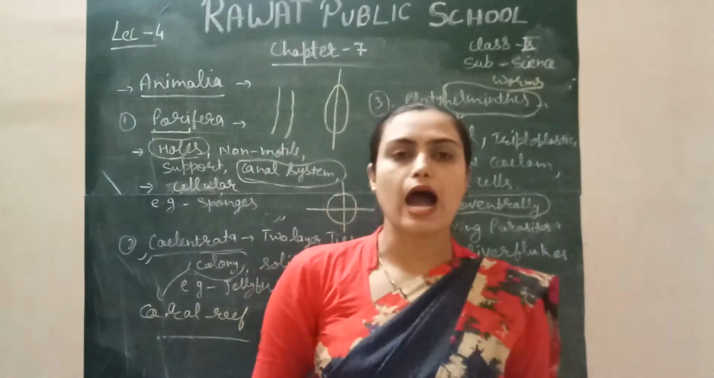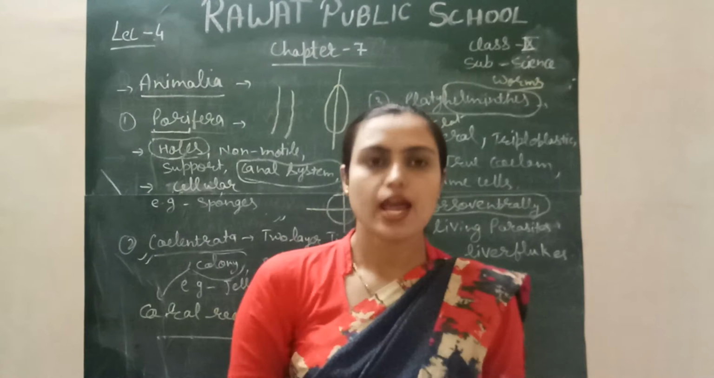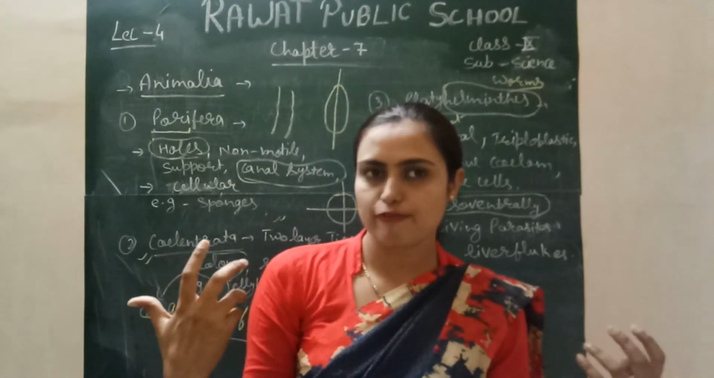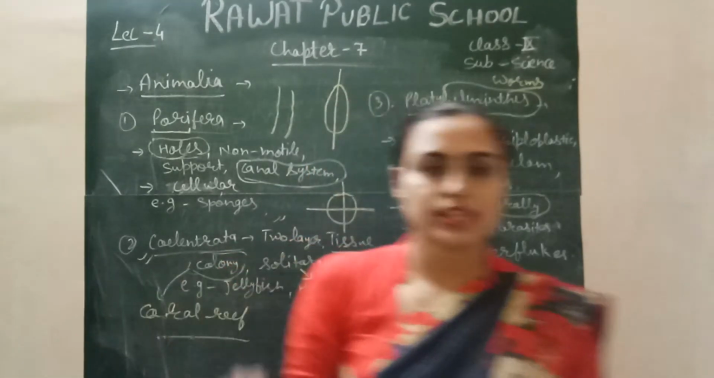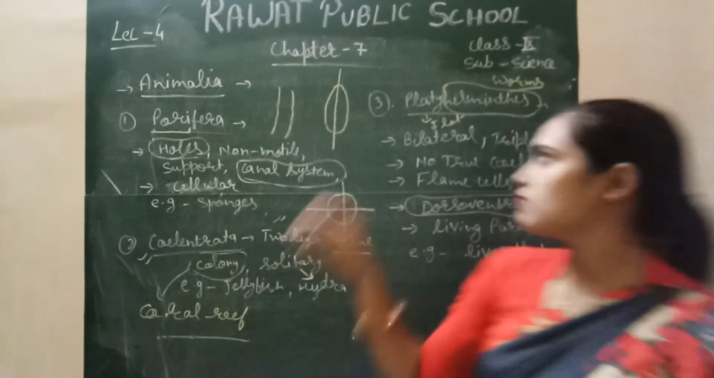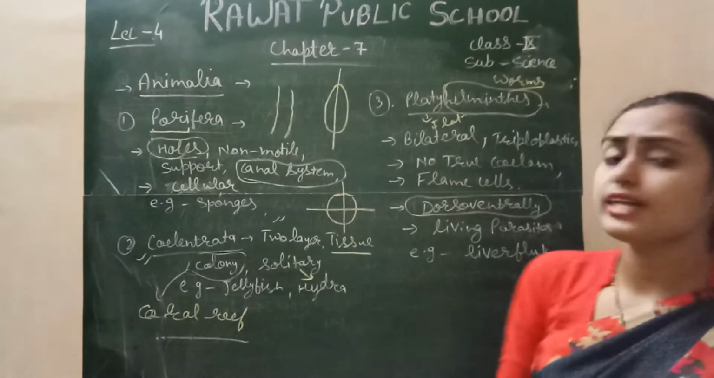For example, in our body, if I cut my body like this in transverse section, then only two equal halves are formed; four equal halves are not possible in our body. So that kind of symmetry is called bilateral. So they have bilateral symmetry simply. Next, they are triploblastic.